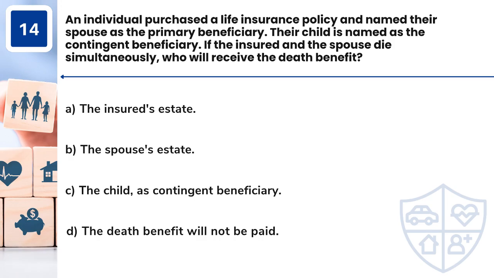Question 14. An individual purchased a life insurance policy and named their spouse as the primary beneficiary. Their child is named as the contingent beneficiary. If the insured and the spouse die simultaneously, who will receive the death benefit? A. The insured's estate. B. The spouse's estate. C. The child, as contingent beneficiary. D. The death benefit will not be paid.